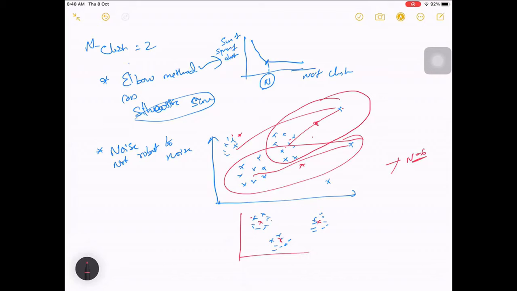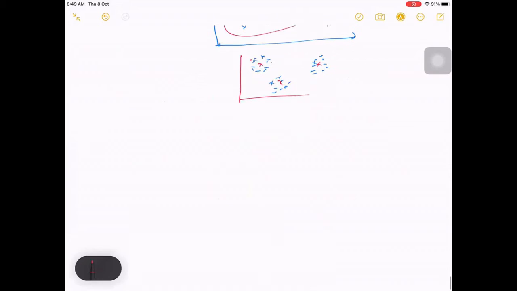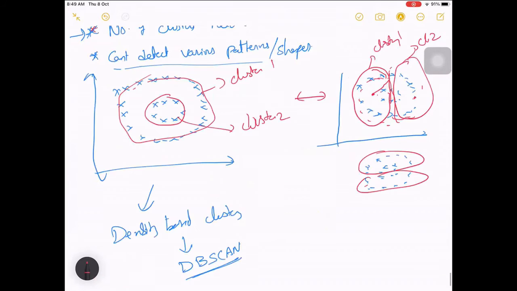So we have to do some data cleaning and remove such noisy data before we actually do the clustering. So this is one issue: k-means is not so robust to noise. To address all these challenges, we'll go for one more clustering method, which is DBSCAN. DBSCAN will address all these problems.